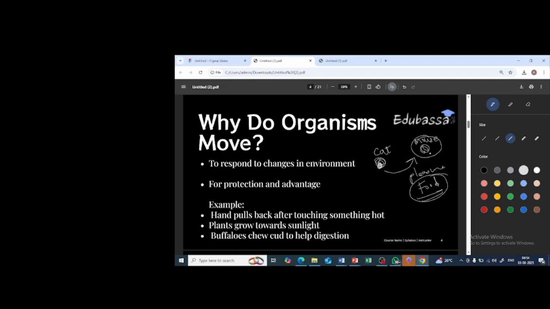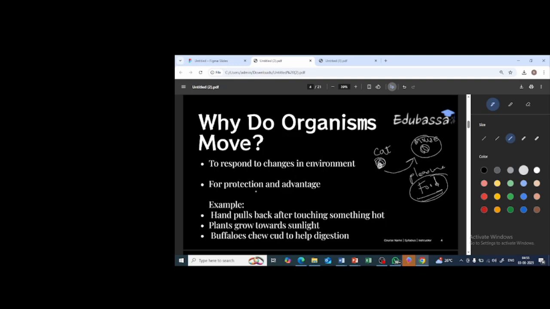So for that reason, it is responding to the change that is taking place in front of it, which is nothing but the mouse coming in front of it. Earlier there was nothing in front of the cat, hence the cat didn't respond. But suddenly the change has taken place in the surroundings. The mouse had come in front of it. For that reason it is running behind the mouse, might be for pleasure, might be for food. So why do organisms move? To respond to the changes that are taking place in the environment.